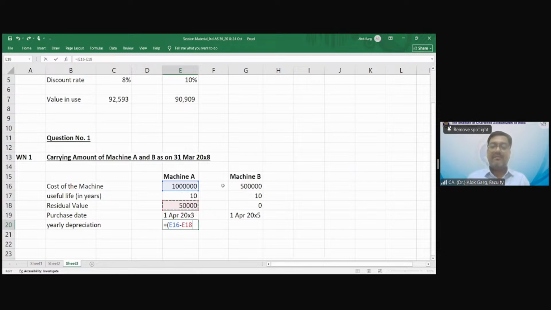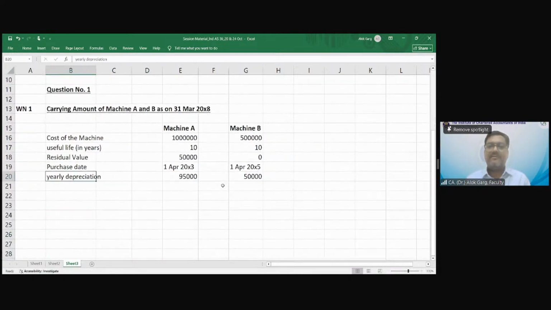Cost minus residual value, divide by useful life. Okay. Divide by useful life. Any doubt, any challenge up to this part? Any challenge up to this part?